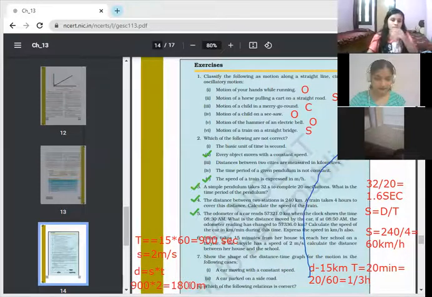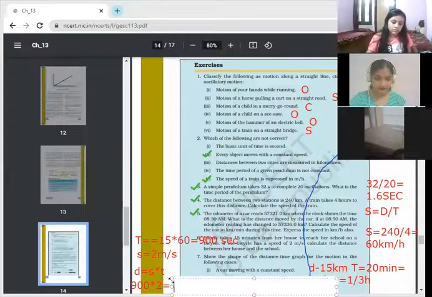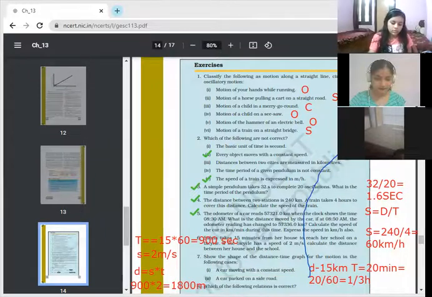And if you want to change it into kilometers, what will you do? Ma'am, we have to divide it by 1000. Very good. You have to divide it by 1000. So the answer will be 1.8 kilometers. You may write it down, children.